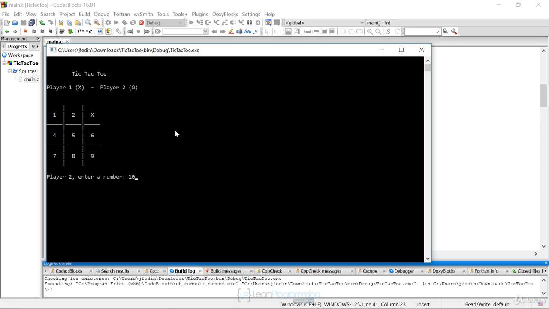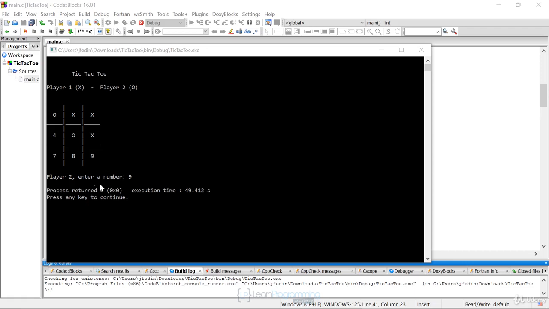Let's do something invalid. It says invalid move. It pauses. I hit return. I get to go again, player 2. Now I hit 1, and it redraws with the O in the 1 spot. And I continue this until we have a winner or a loser. So let's cause a winner for O. Now X is going to be 2. O is going to be 5. X is going to be 6, and O is going to be 9. Game over, because we just drew 3 O's.